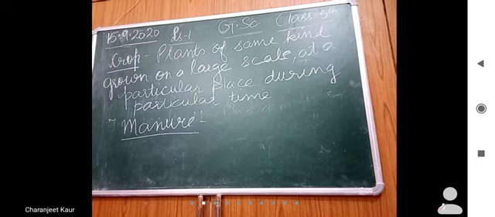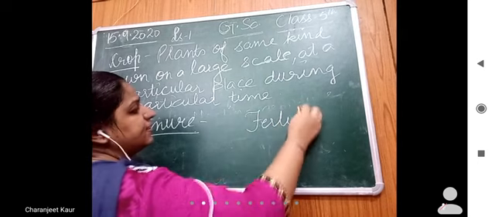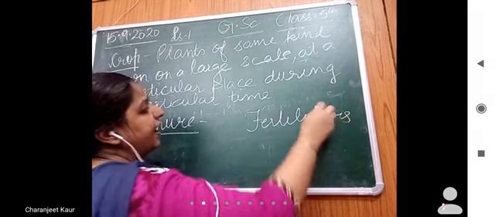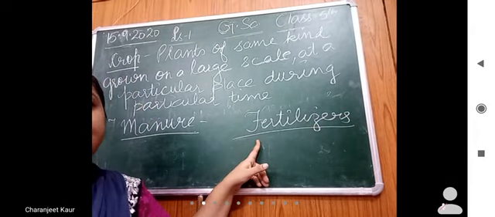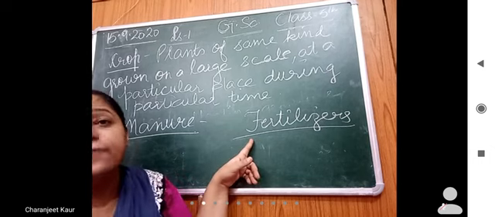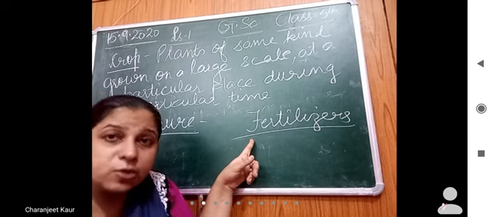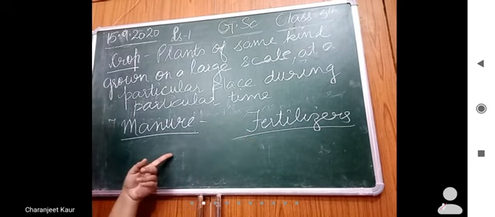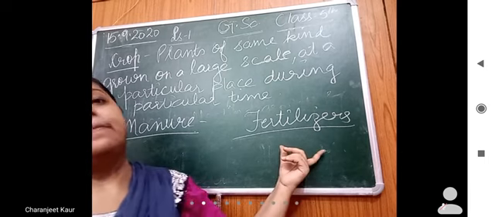Another word I am going to use is fertilizers, chemical fertilizers. What is the difference in this? Fertilizers are synthetic substances. They are made of chemicals. They are made in factories by using chemicals. They also add fertility to the soil. But they are not natural. They are man-made.